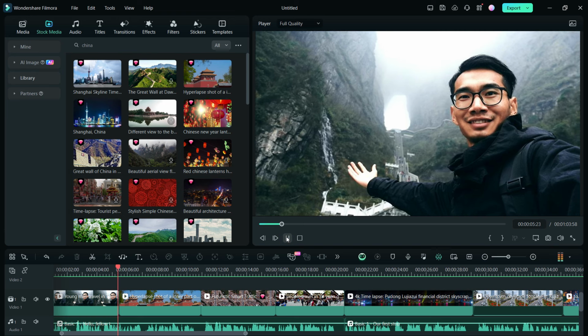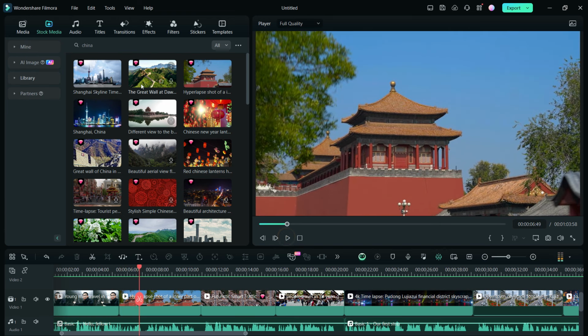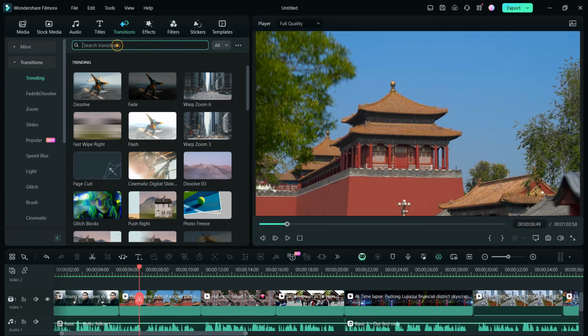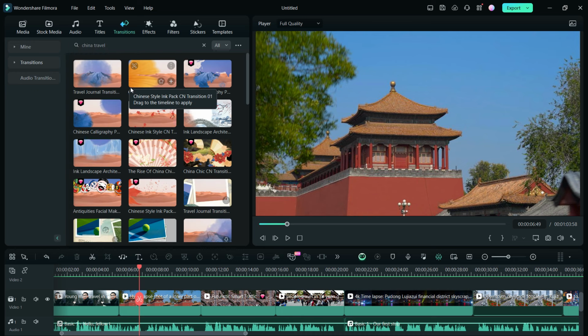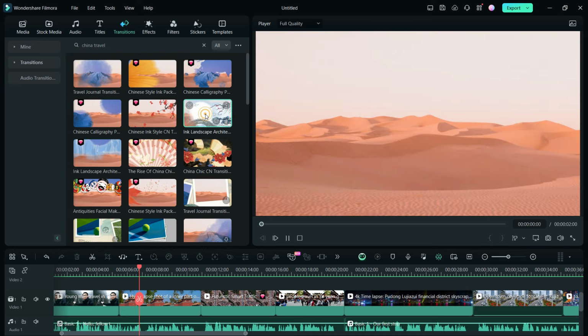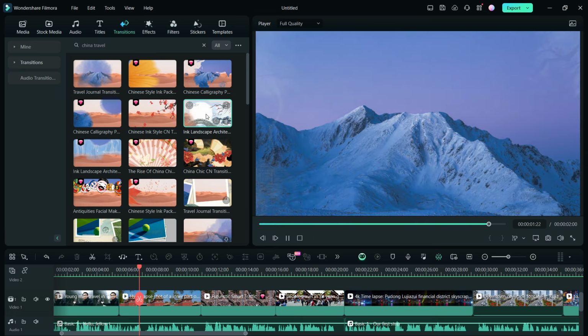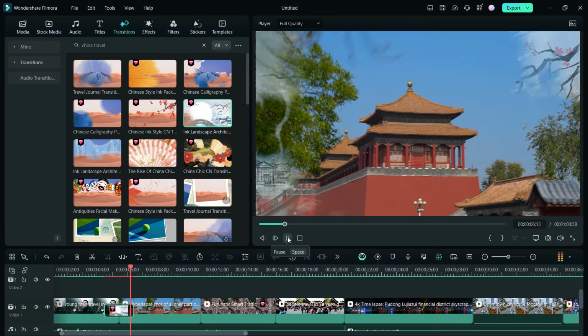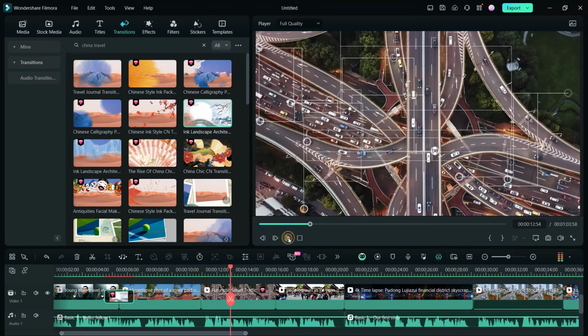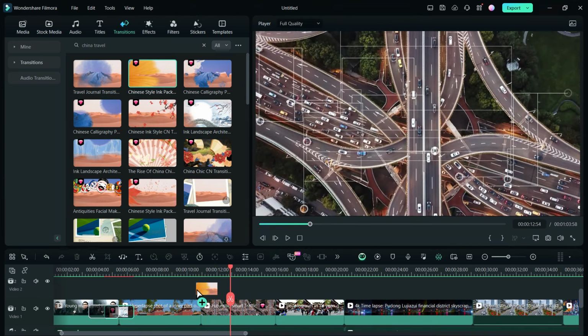Wondershare Filmora 13 has some exclusive transition assets on China travel that you can use in your videos. China travel is already trending, so click to check out the assets. This ink landscape architecture transition will look great here, where we dive into the rich tapestry of China. For this, let's go with Chinese-style ink pack transition.